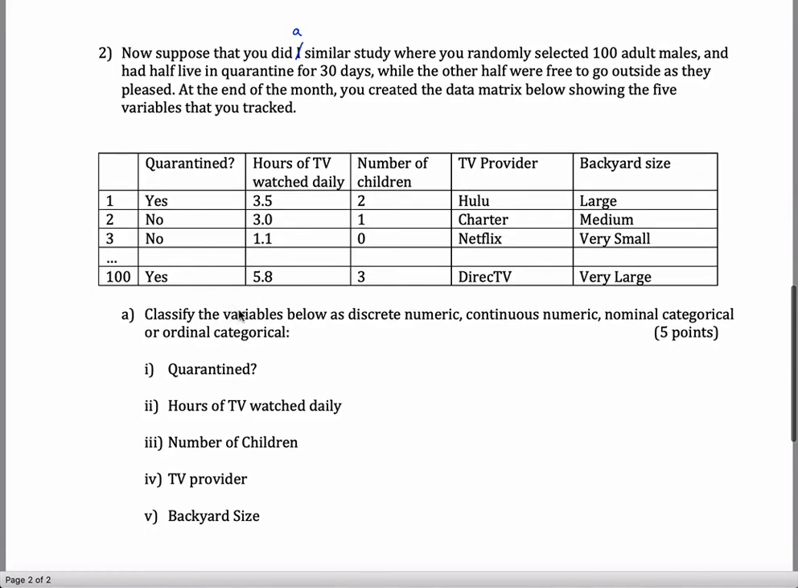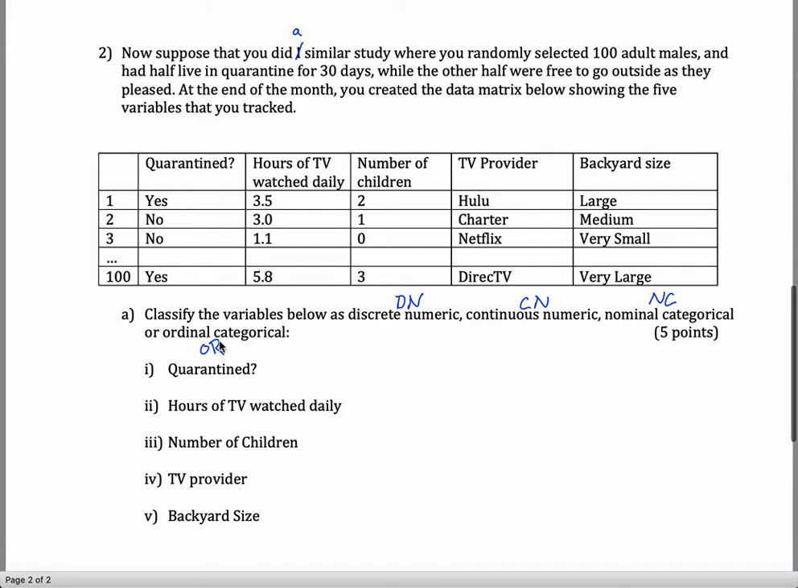What you're supposed to do is classify the variables below as one of these 4 types. Discrete numeric, maybe I'll call that just DN to be lazy. Continuous numeric, CN. Nominal categorical, NC. Ordinal categorical, OC. That's me being lazy. So this first one, were people quarantined? This is definitely not a number. This is a category. This is going to be categorical data.